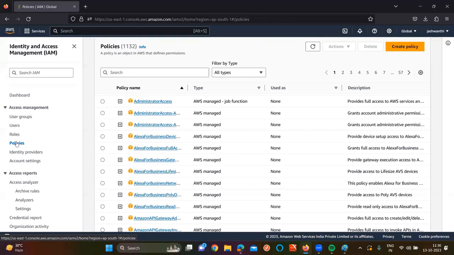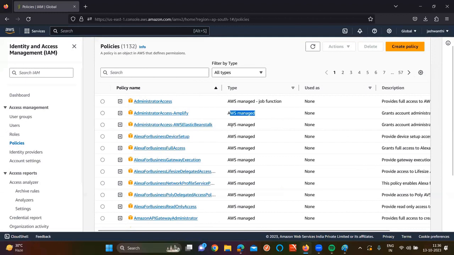Fine. So now here I'm going to talk about policies. Sir, basically policies are classified into two types. First of all, AWS managed policies. That means AWS by default gives some permissions in the form of policies. Second one is customer managed policies. Currently, all of these are your AWS managed policies.